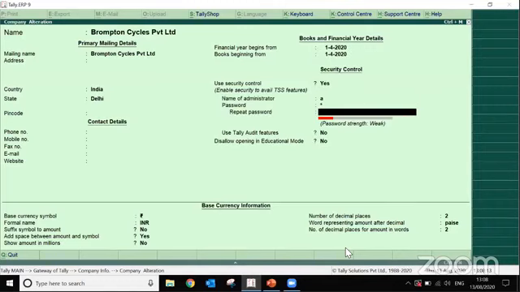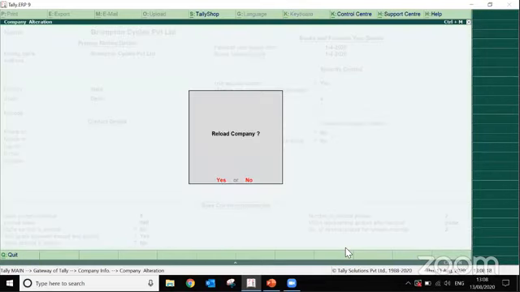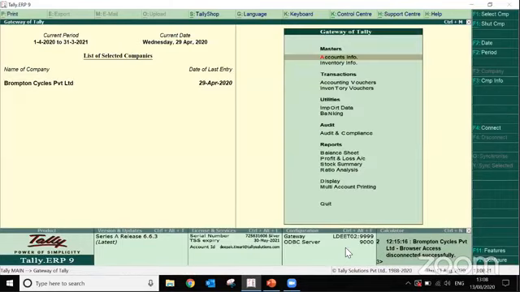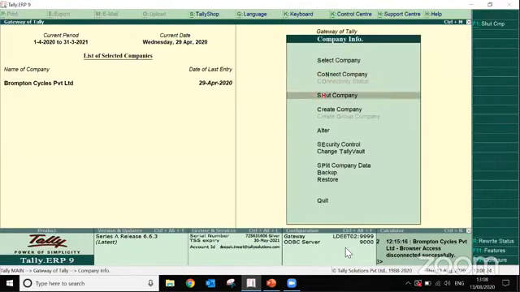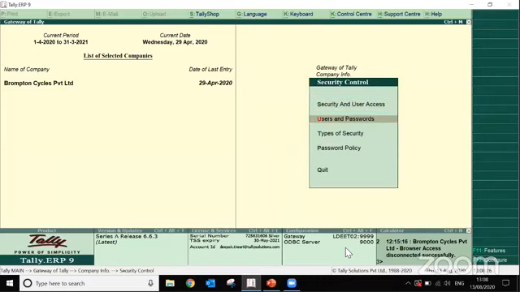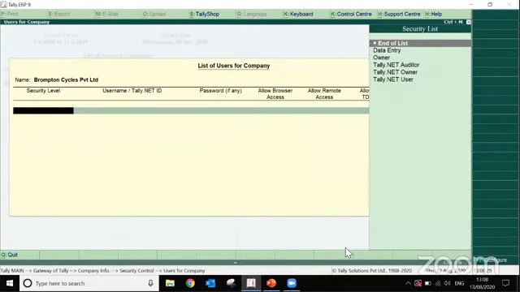So let's say I'm putting A as a password. Okay. After that, I'll go to security control and users and passwords. Under the security level, I'll select a Tally.NET account depending upon the responsibility of the user. So let's say if the person accessing the Tally data remotely is only a data entry operator, I'll select Tally.NET user. If it is an auditor, then definitely Tally.NET auditor, and so on. So let's say I selected Tally.NET user.